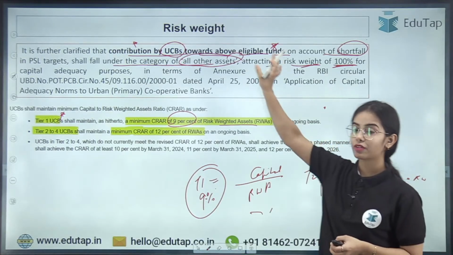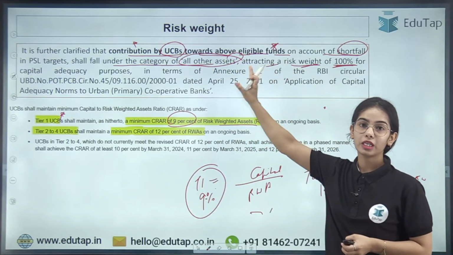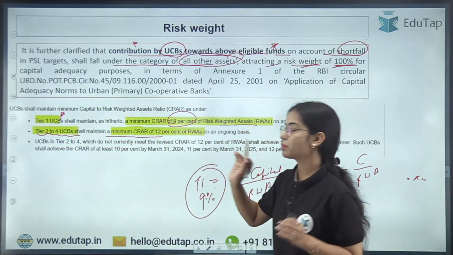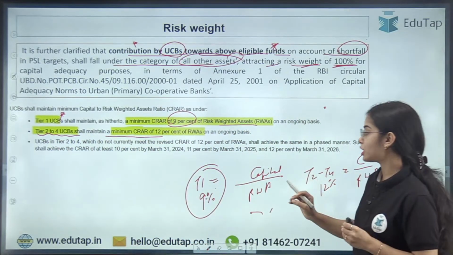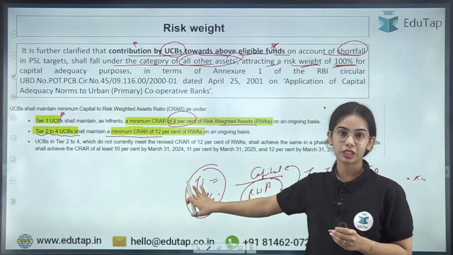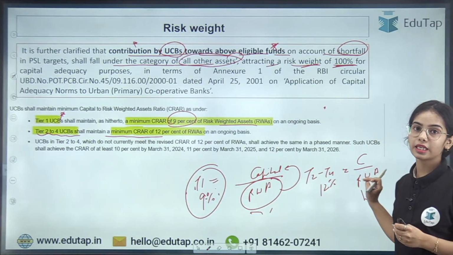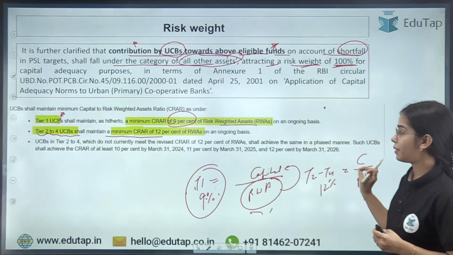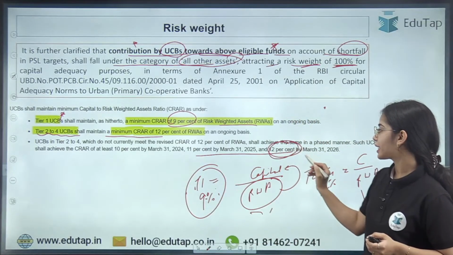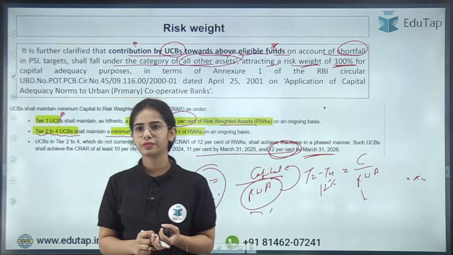So the risk weight that will be attributed to this contribution by the urban cooperative bank will be 100% of the risk weight. Tier 2 to tier 4 UCBs shall maintain a minimum capital to risk weighted asset ratio of 12%. So against the risk weighted assets, the capital has to be maintained at 9% for the tier 1 UCBs. For tier 2 to tier 4 UCBs, against the risk weighted asset, the capital has to be maintained at 12%. And this 12% of the CRAR has to be maintained by March 31st, 2026. This is the idea. Any confusion?